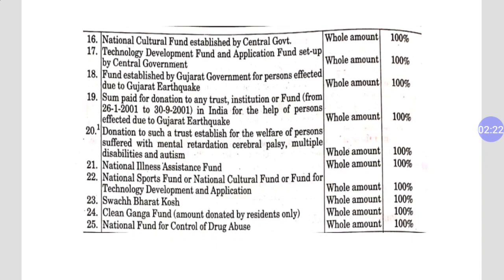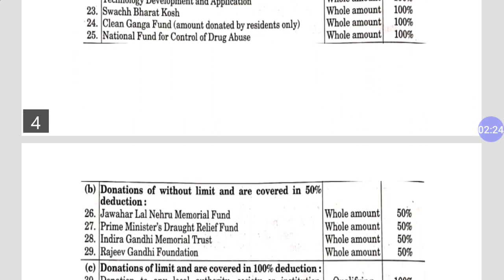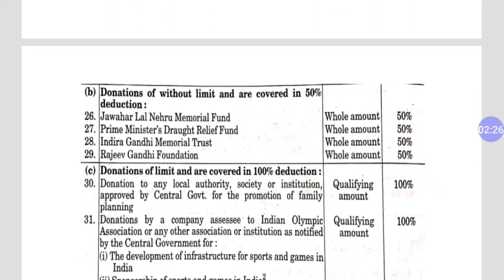Now dear student, we should go to the second category. This second category is most important for exam purposes because in this category we have only four items: Jawaharlal Nehru Memorial Fund, Prime Minister Drought Relief Fund, Indira Gandhi Memorial Trust, Rajiv Gandhi Foundation. All these donations are deductible only 50%. So whatever amount you are paying under all these points, there will be only 50% deduction.